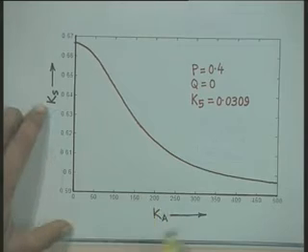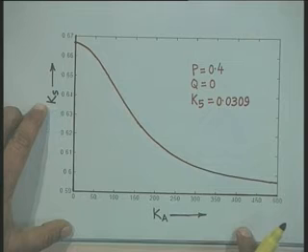Now, to understand more clearly the effect of K5 on damping and synchronizing torque coefficients, the computations were carried out for the synchronizing torque coefficient as a function of Ka, that is the AVR gain.